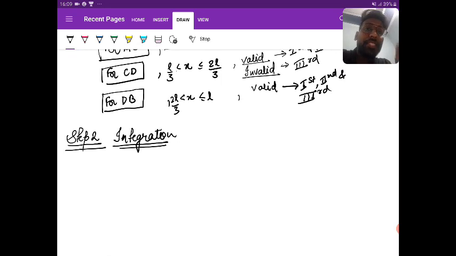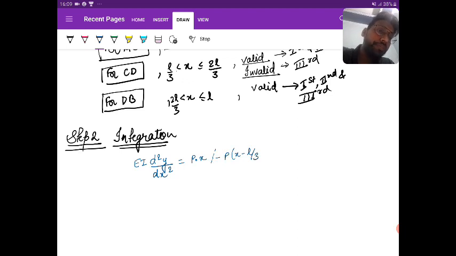I can write EI d2y by dh2 is equal to P into h minus P into h minus L by 3 minus P into h minus 2L by 3.